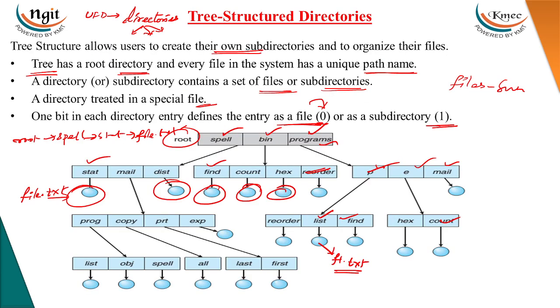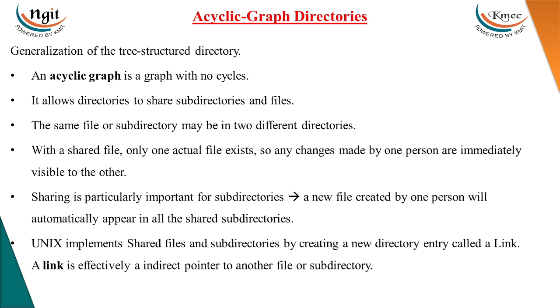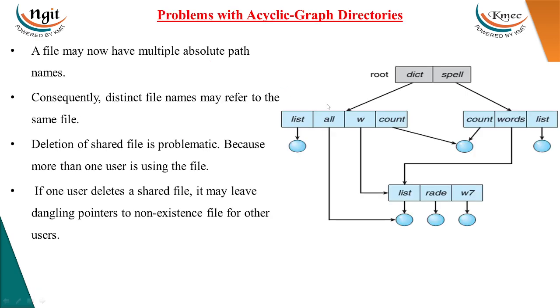Relative path name includes, and it is a tree. There will be no cycles inside that particular tree. So next one is acyclic graph directories. We can call it a generalization of tree structure directory. An acyclic graph is a graph with no cycles. It allows the directories to share subdirectories and files. That means two users may share the subdirectories and files here.